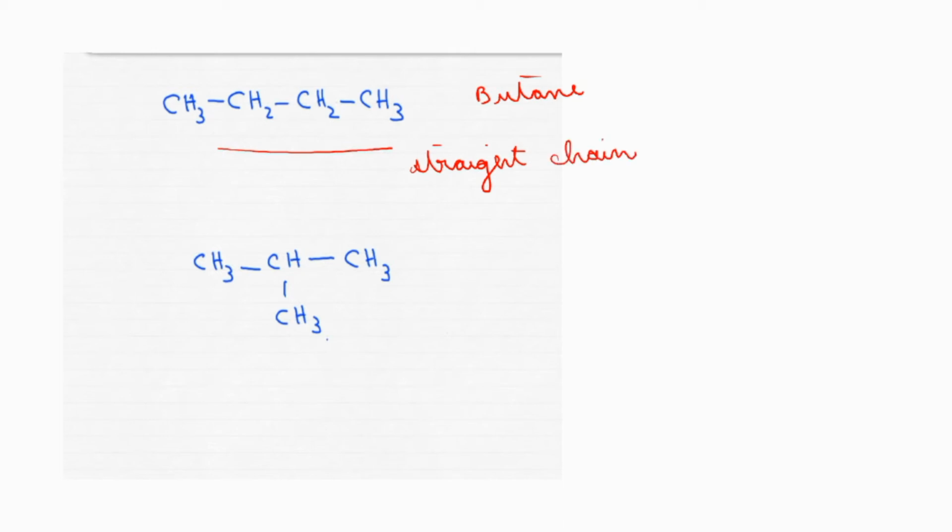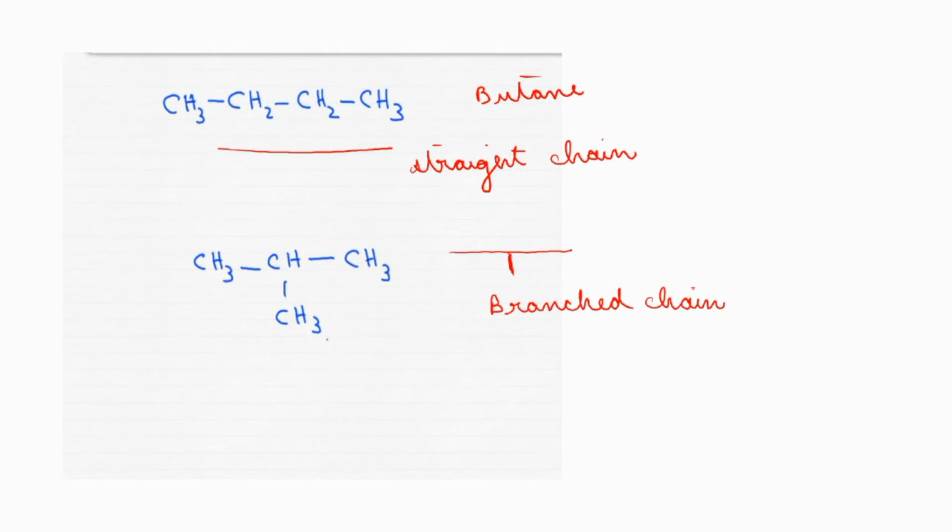Okay, yeah. What do you mean by a branch chain compound? A main carbon chain will be there, and from that something is attached. This kind of compound we call a branch chain compound. Okay, now we are going to learn how to name this branch chain compound.